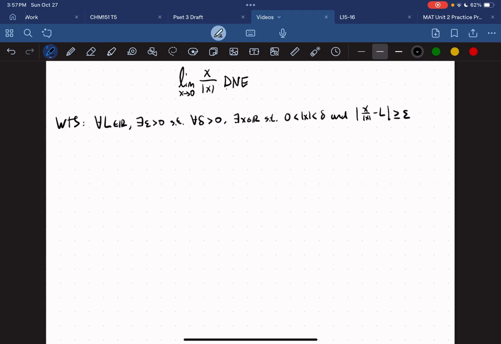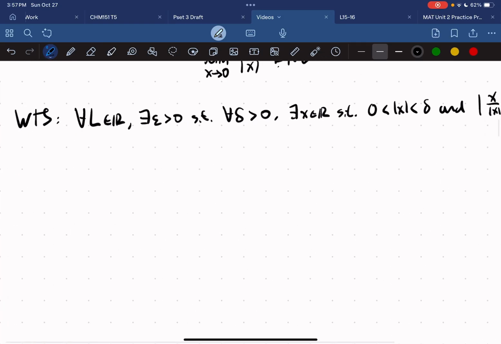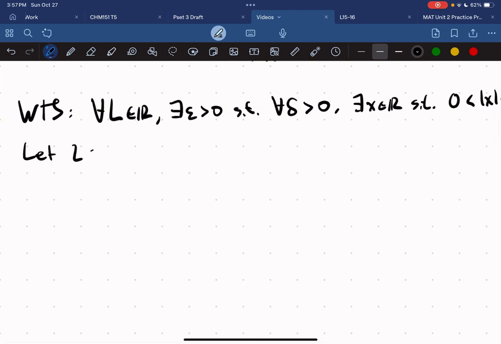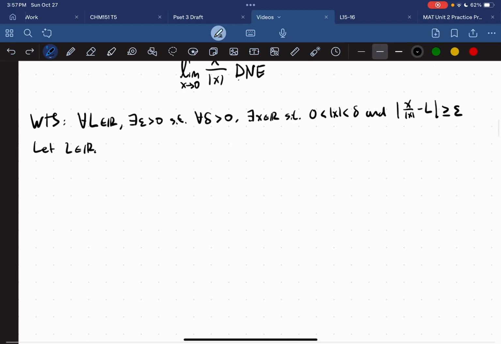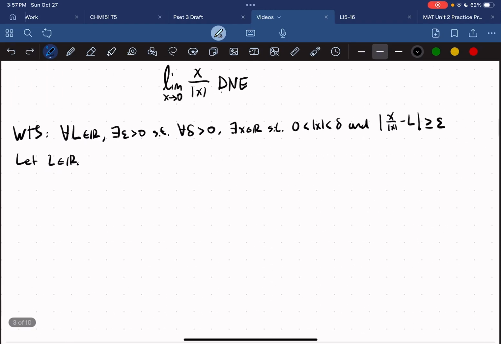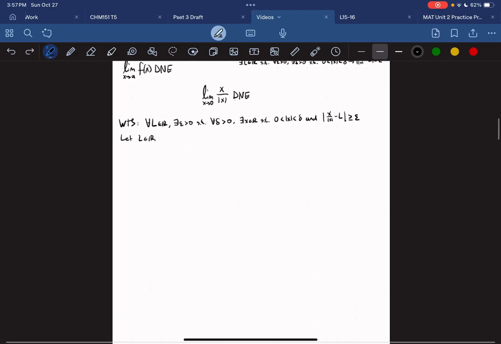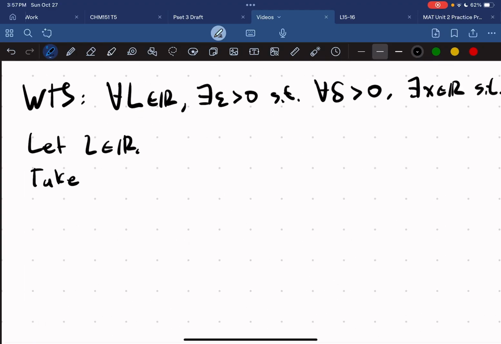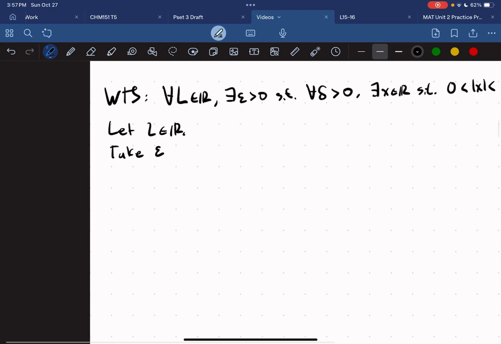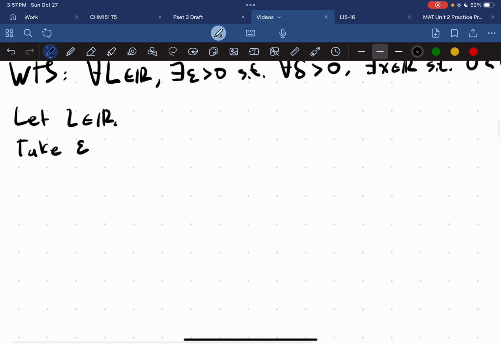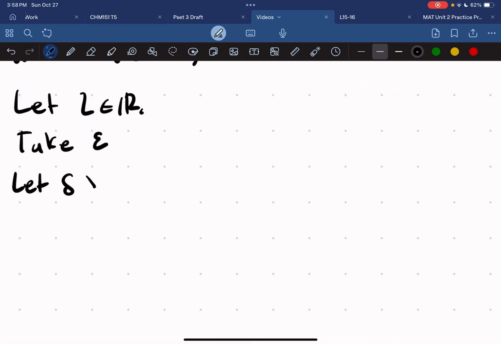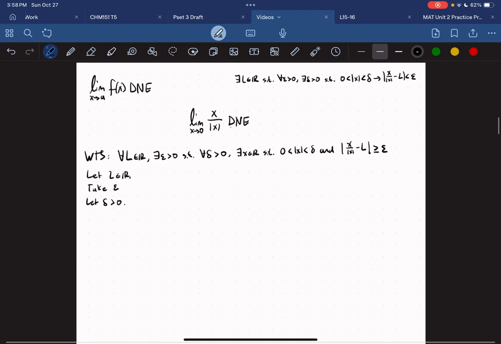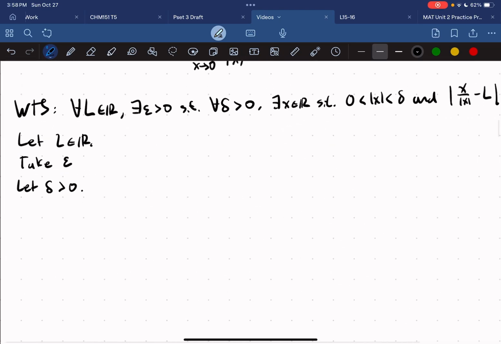We can take this one step at a time. First, we have to define L. Let L be a real number. And keep in mind that we have to prove this statement for every L in the reals. So we have to show that this is an arbitrary number. Okay, now we have to take an epsilon, right? This seems kind of weird. We're taking epsilon this time. This is why it's kind of confusing, because now we have to let delta be greater than 0. Like, it seems backwards, right? Because it kind of is backwards.